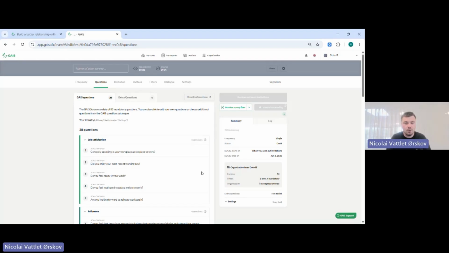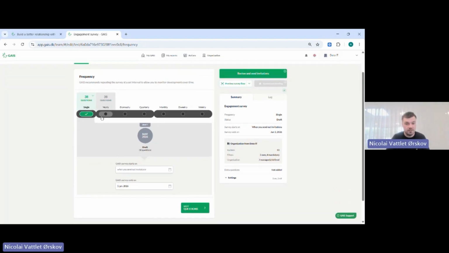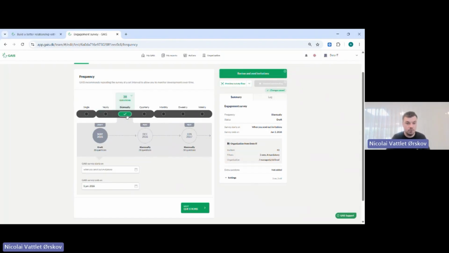But before sending out invitations to the employees, we have to go through these steps up here. And the platform will guide you and take you to the next step every time. So the first thing we have to do is to name our survey. So we can just say here engagement survey, like this. Most likely you'll have a nicer name than I have here. But then we have to pick the frequency of this survey. So is it just a single survey that we will do, or is this yearly or biannually? Because if we know that we'll do this twice a year, then the platform will set up a draft right away.